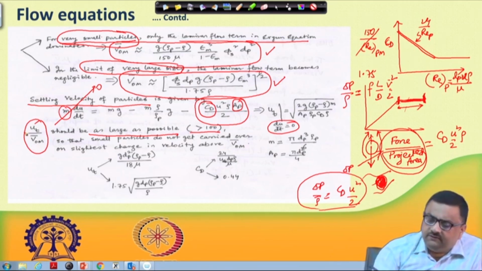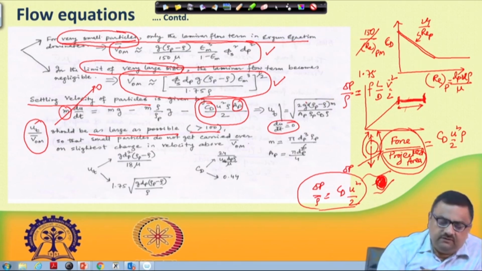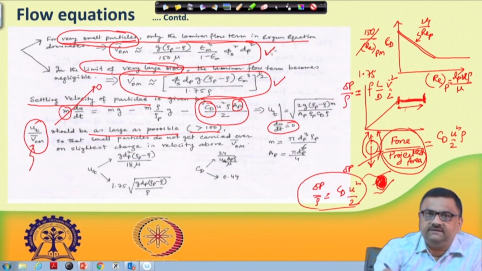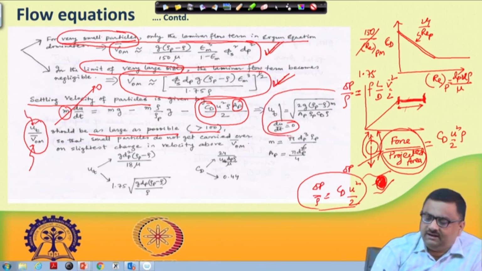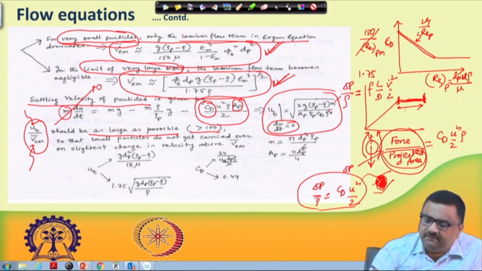Now, here if you look at this ut, what is this terminal velocity? We have already found out what VOM bar is, and we have an expression for VOM bar depending on the size of the particle. How to get this ut? We have already arrived at an expression for ut, but this expression requires information of M, information of AP, and information of CD. The other terms are known, rho p, rho, etc.